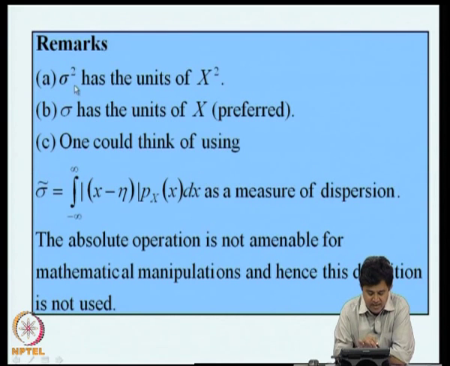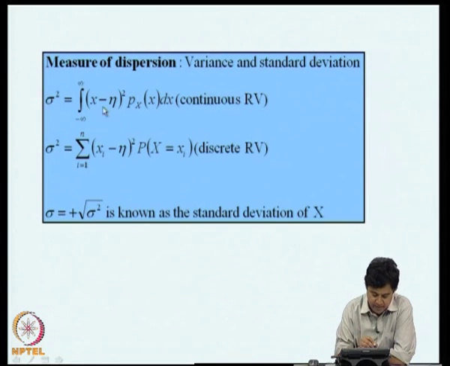Now, variance of X has the units of square of X, that can be verified, whereas standard deviation has units of X, therefore it is preferred over variance. What we have done here is to find out how X deviates from its central value, squared it, and summed it over minus infinity to plus infinity.